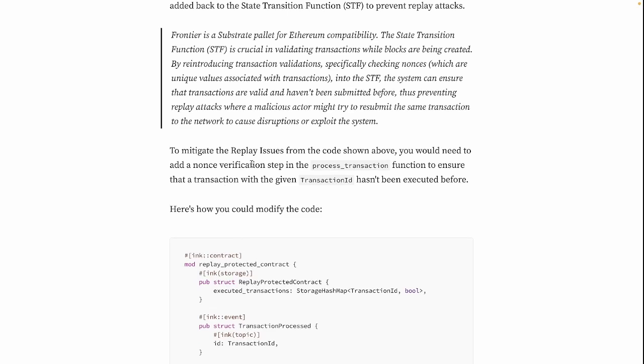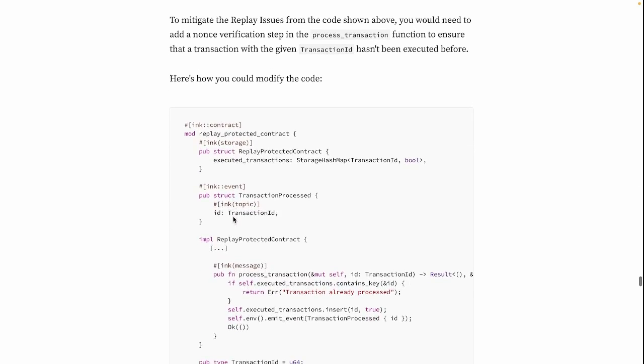Now, to mitigate the replay issues from the code shown above, you would need to add a nonce verification step in the process transaction function to ensure that a transaction with the given transaction ID hasn't been executed before. And here's how you could modify the code.